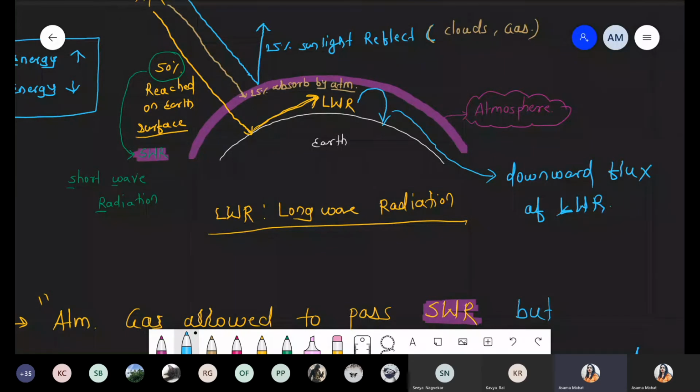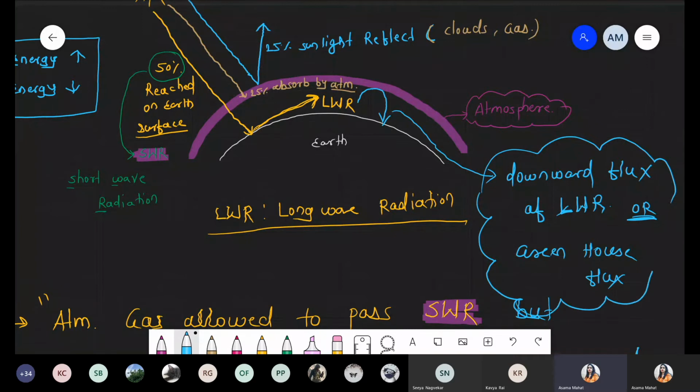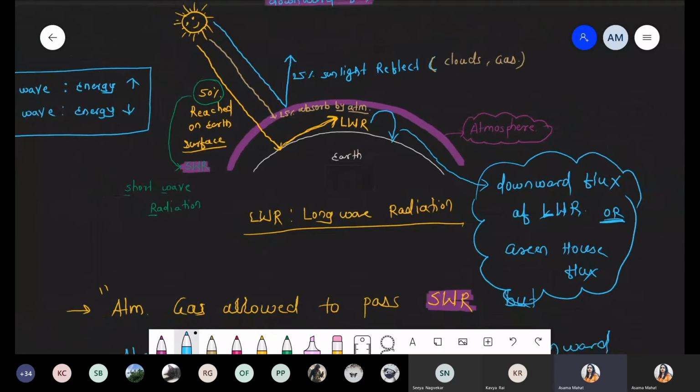And such a downward flux is also called, as we just discussed, the greenhouse flux. So how do you understand the meaning of this greenhouse flux, or the meaning of the downward flux? It's a very simple concept. It only depends upon the wavelength and energy relationship. That's it. Have you got this point? Okay, Pooja, did you understand? Remember, I'm repeating this point.